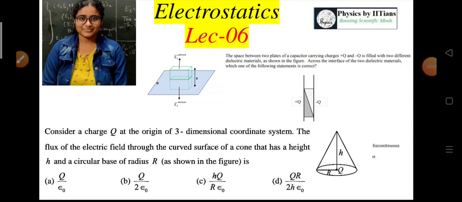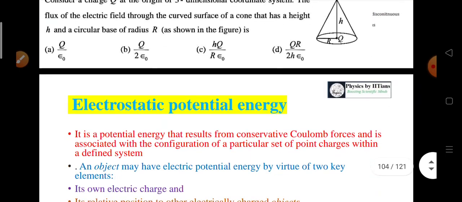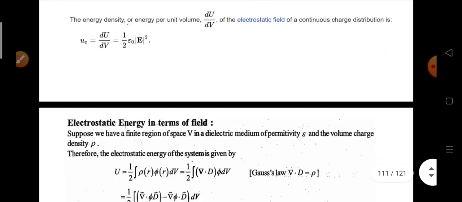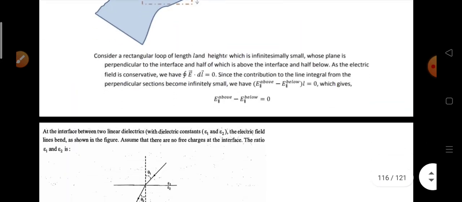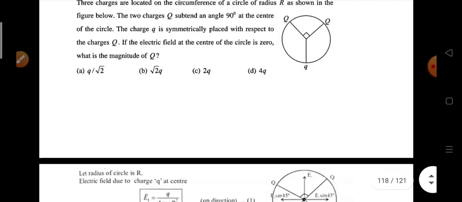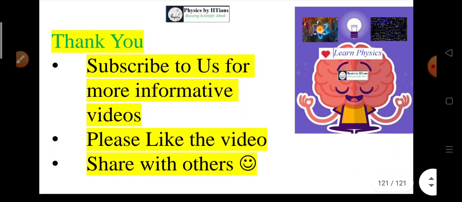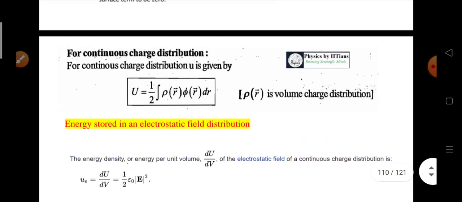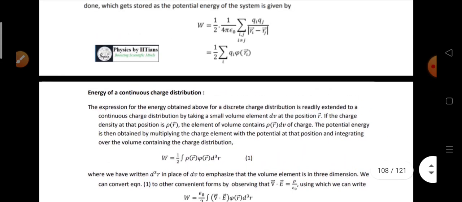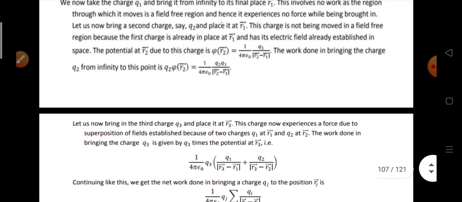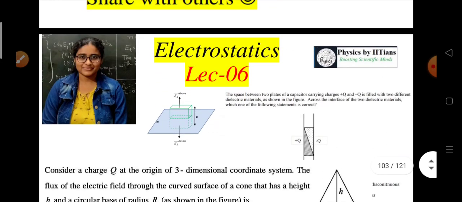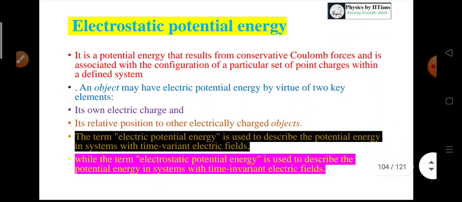In this video lecture, we shall learn about the electrostatic potential energy, the boundary conditions for the electric field, and we also learn and understand how to solve problems that have already come from previous year NET GATE papers. In the earlier lectures, we have already covered conductors, dielectrics, the basic electric field, potential, all the things. So I request you to watch those videos before coming to this video. Okay, so let's start today's video.